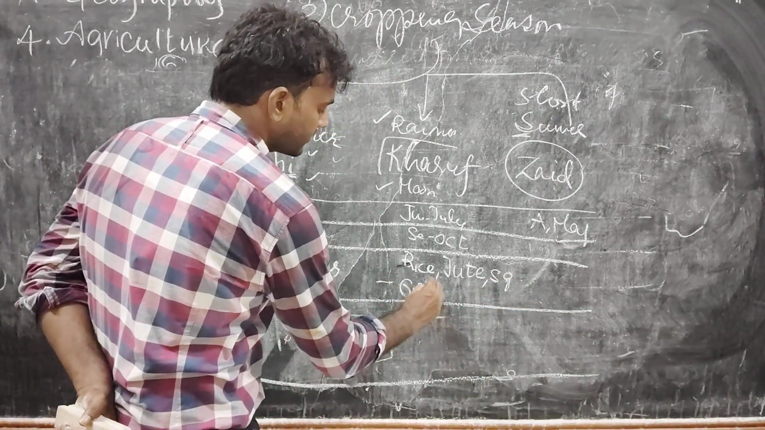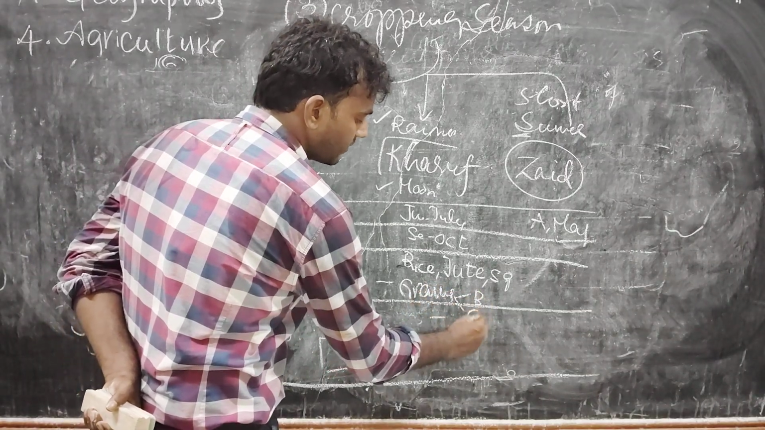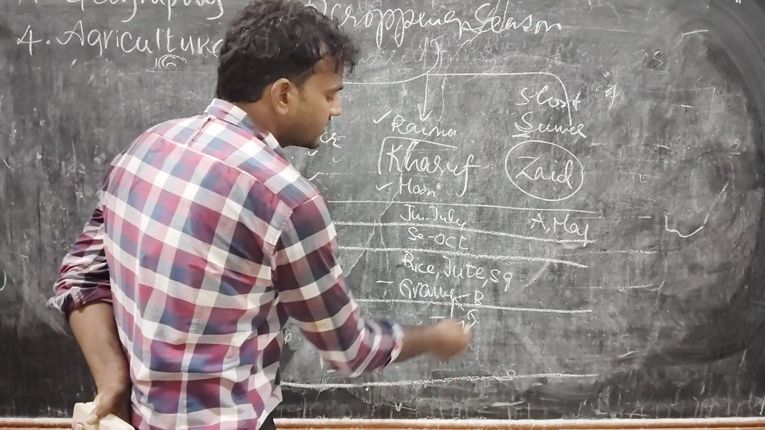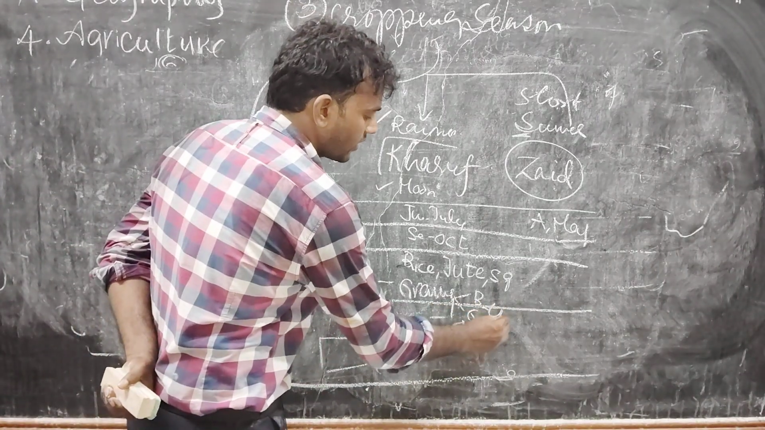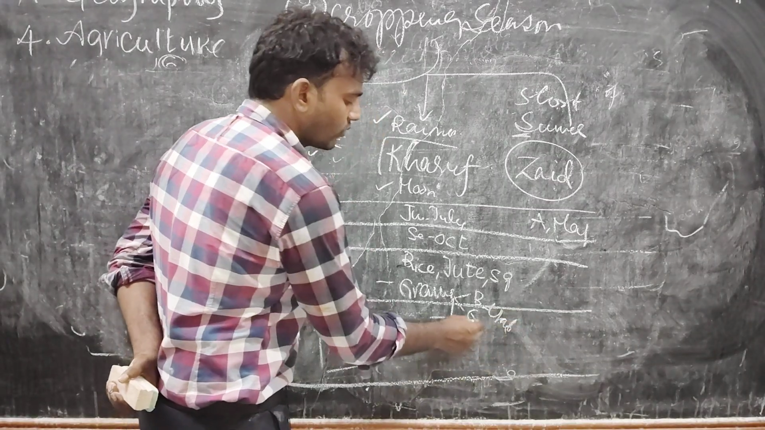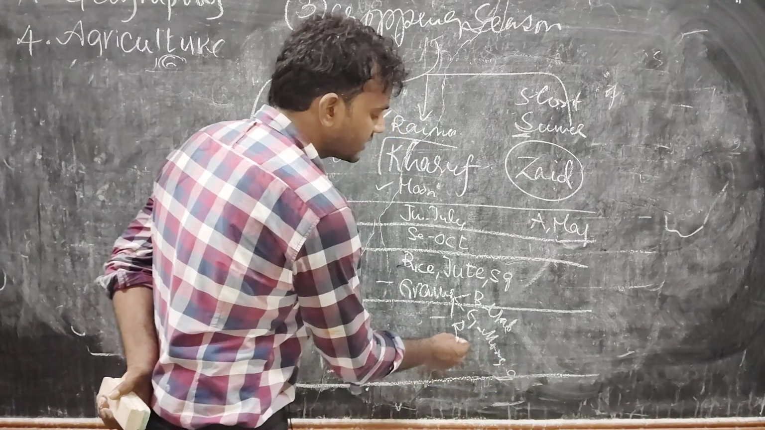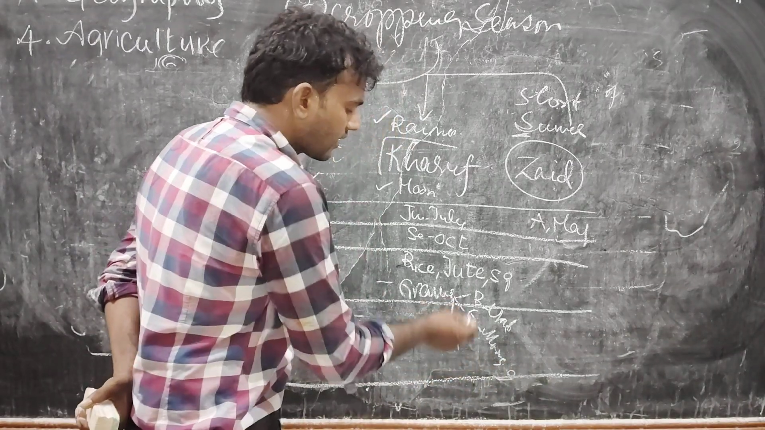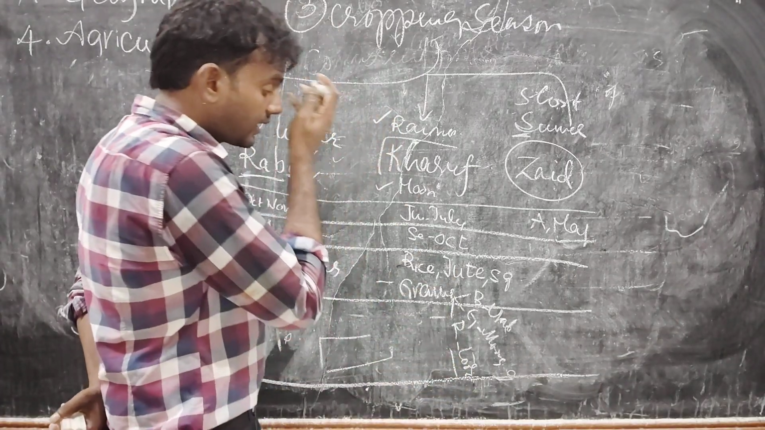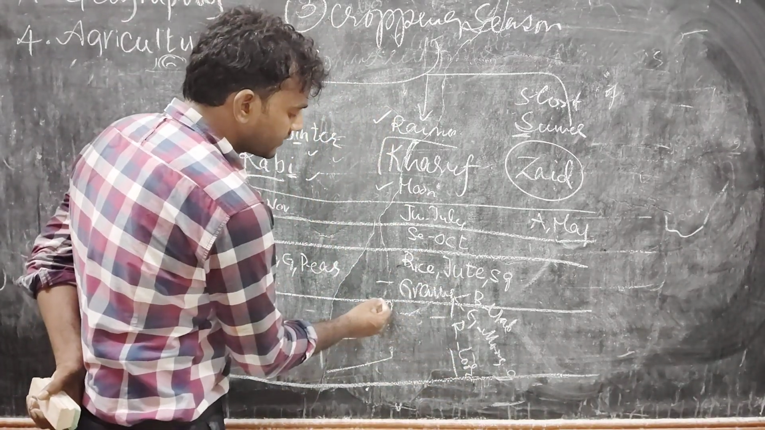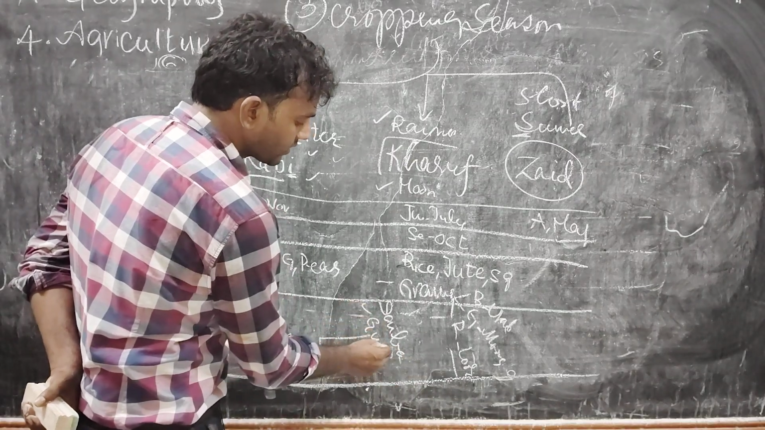What are the grams here? Black gram, green gram, red gram. Black gram means urad. Urad is called black gram. What is green gram? Moong. Moong dal is called green gram. What is red gram? That is arhar or tur. We call it red gram. And also we are cultivating soya bean in this season, and groundnut also.